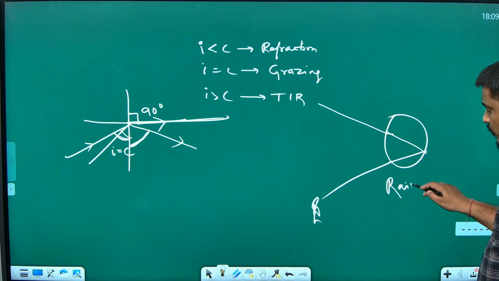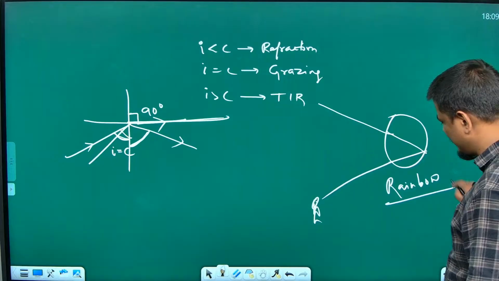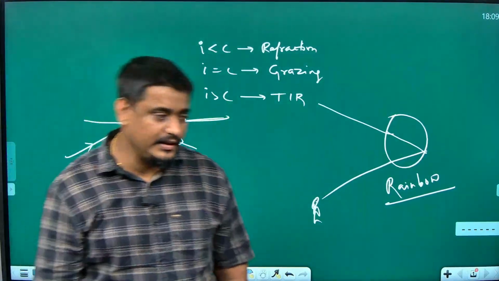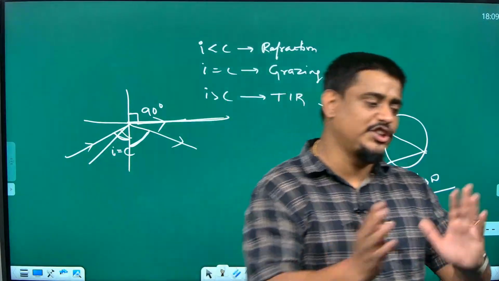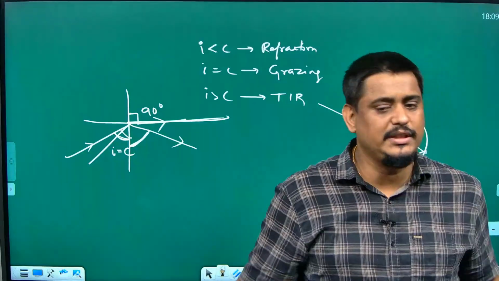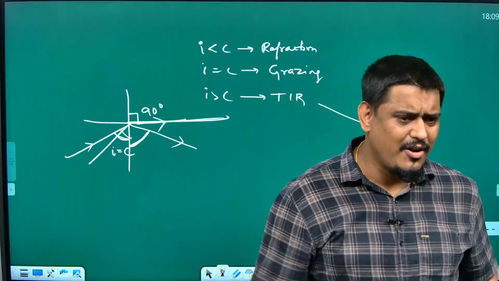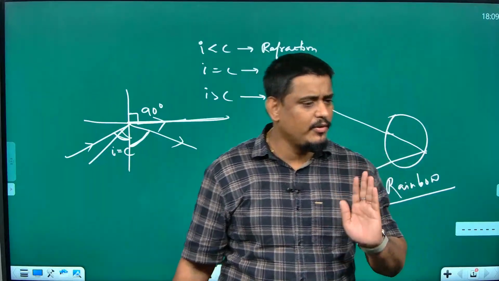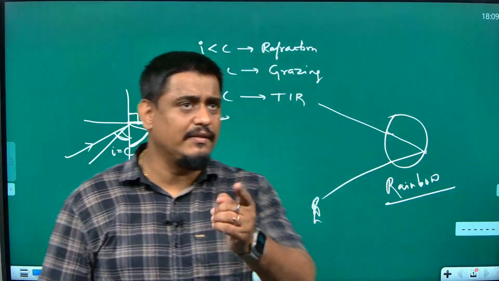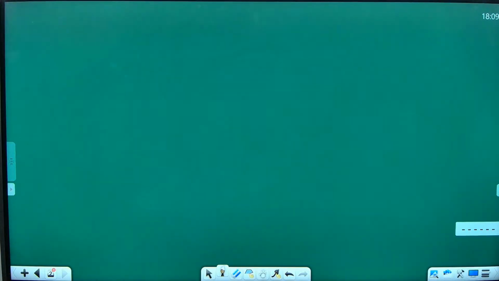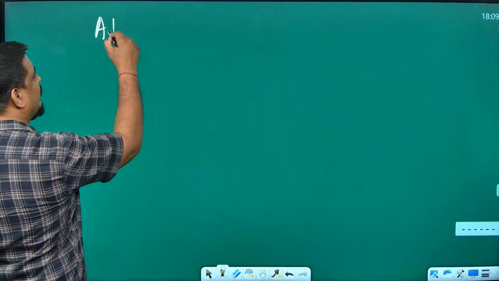I said if you want to see a rainbow with your eyes, you must have sunlight, you must have rain, and you must be positioned correctly. All these things I have taught to you in the previous class. Today we are going to complete the remaining topics of this chapter. Give the next heading in the notebook as atmospheric refraction. The next topic in this chapter is atmospheric refraction.